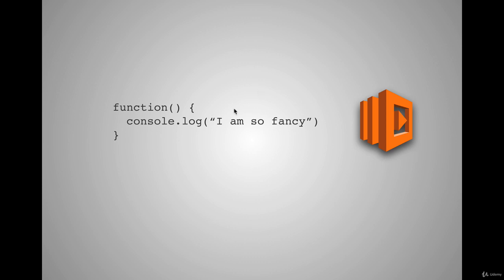But the beauty of this is that this function is only going to be run when we trigger it. And when it's not run, Amazon is not charging us at all. So this is great if you have seasonal bursts in your company, or you want to do something that isn't running constantly, something that only occasionally runs. All right, enough talk. We need to code to actually understand this concept. So in the next video, we're going to get started with Amazon Lambda.